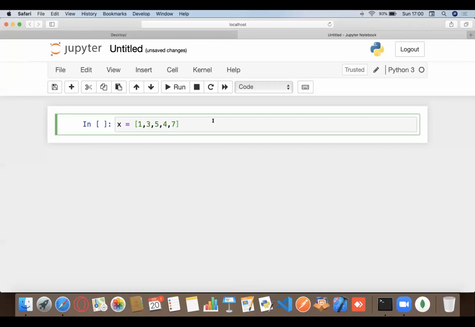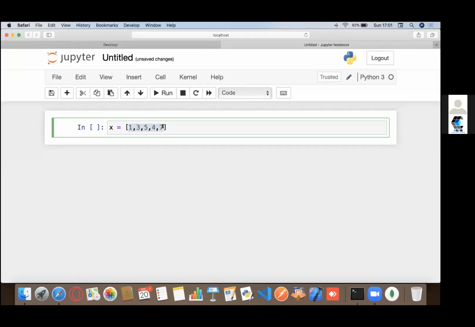An array, which you might have learned, is similar to a list, but that would be a homogeneous collection of data. Heterogeneous means it can take multiple types of data. Right now I'm only passing integers, but I can also pass something like this. I can even pass a list as a part of the list. So this is how a list looks.